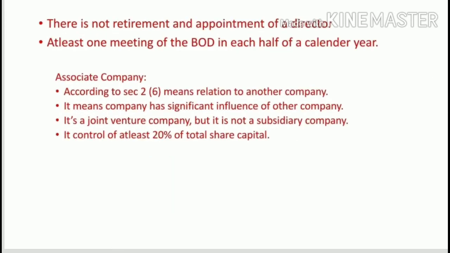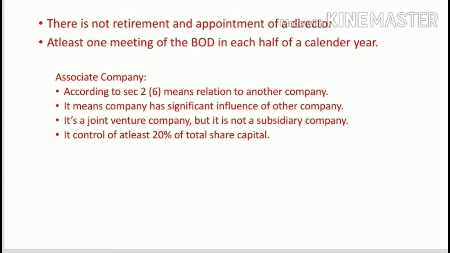The next advantage is that there is no retirement and appointment of a director, because the members of the company are restricted to only 2 members. Therefore there is no retirement for the directors and no appointment of new directors. This is also an advantage of a small company.